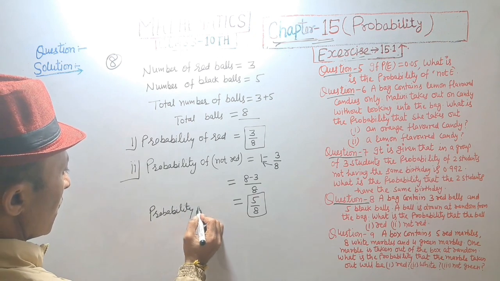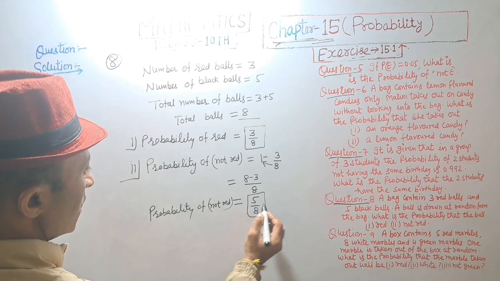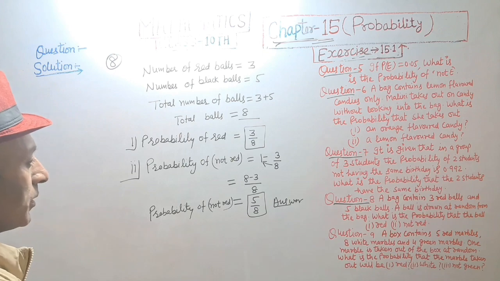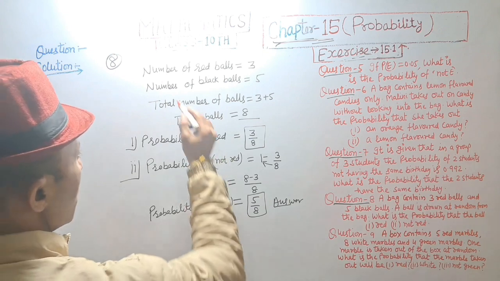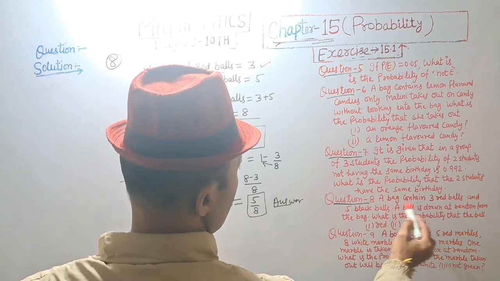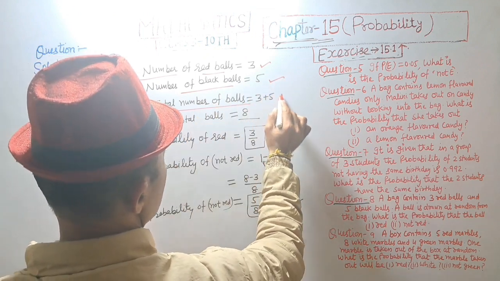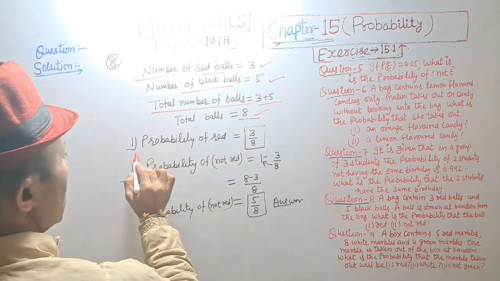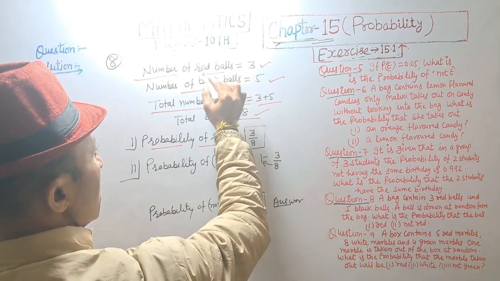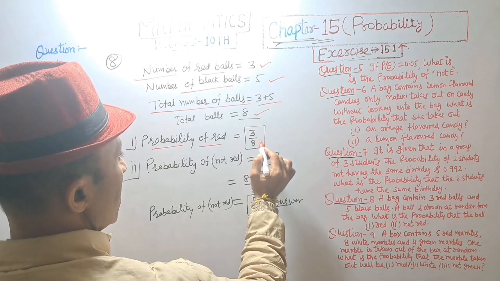Probability of not red ball is equal to 5 upon 8. Answer. Number of red balls is equal to 3 and number of black balls is equal to 5. Total number of balls is 3 plus 5, that is equal to 8. First, probability of red ball, that is equal to number of red ball divided by total number of balls, 3 upon 8. Answer.